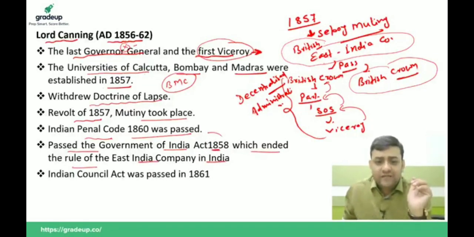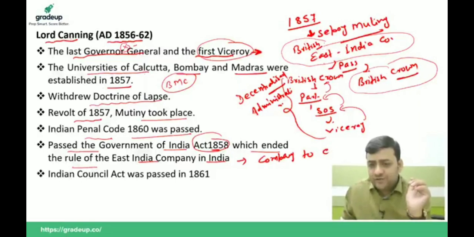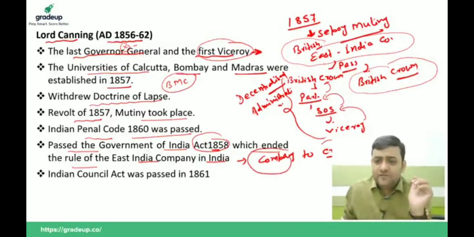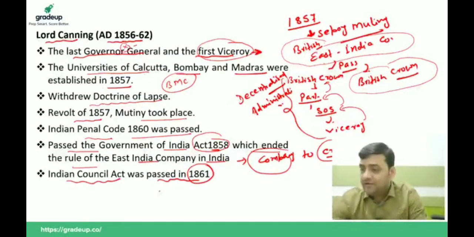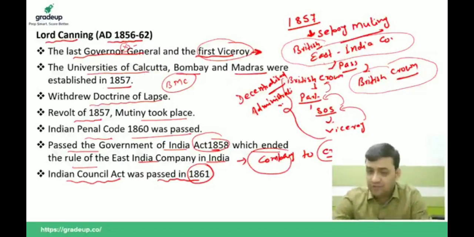I told you, in 1858 there will be a treaty, there will be a Government of India Act 1858, which will end the rule of East India Company and transfer the power from company to crown. Don't forget this line. The power will be transferred from company to which one? Crown. An Indian Council Act was passed in 1861. During whose tenure? Lord Canning. So we have the Government of India Act 1858, which will allow the transfer of power from company to crown, and second was the Indian Council Act of 1861.